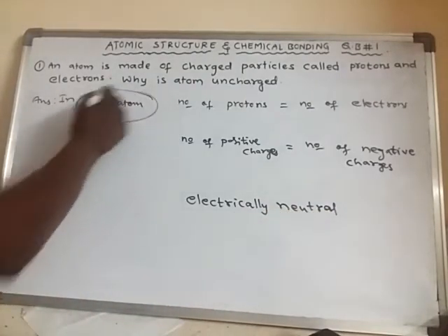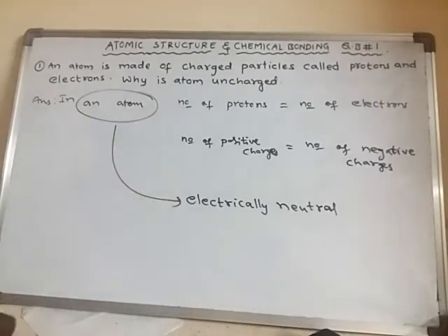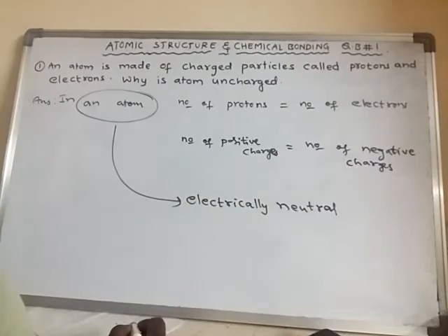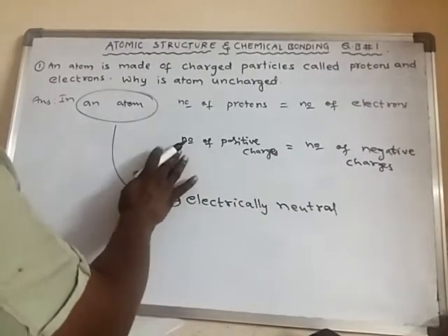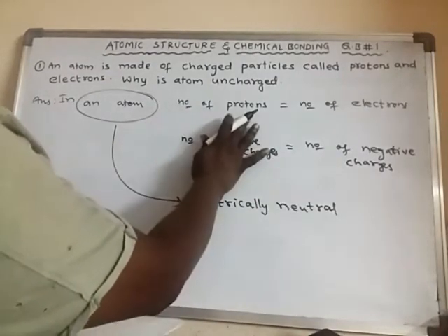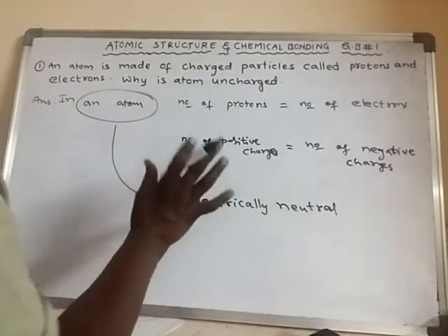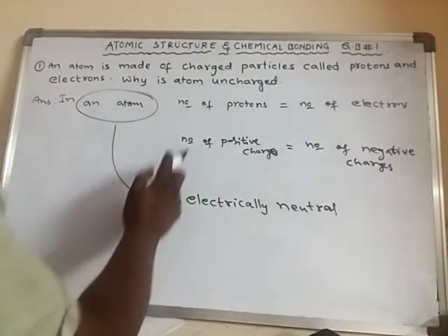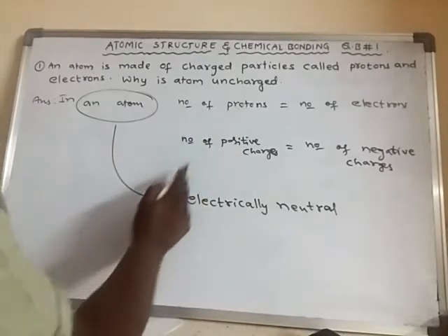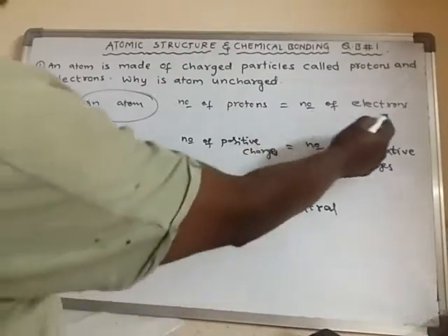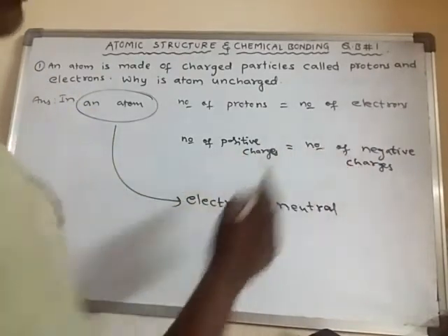An atom is electrically neutral because the number of positive charges is equal to number of negative charges in the atom. Why? Because remember that number of protons is equal to number of electrons always. Every proton is equal to one positive charge. So how many protons are there, those many positive charges will be there. And how many electrons are there, those many negative charges will be there.